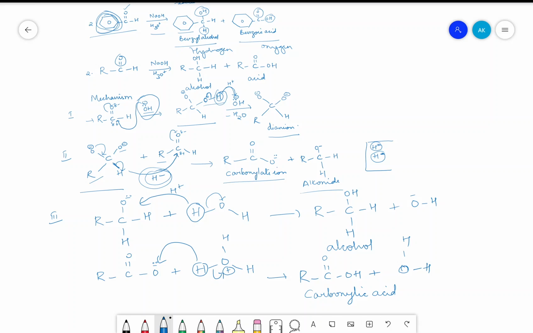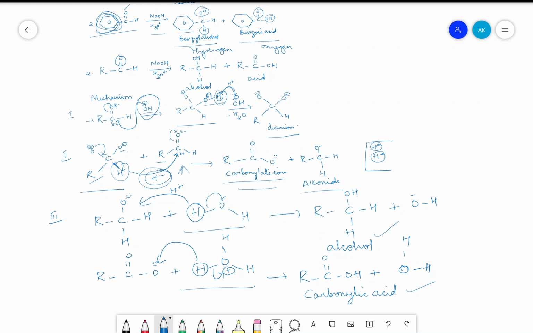The dianion reacts with another mole of aldehyde, which results in removal of hydrogen as H minus, that is hydride shift or hydride transfer, that results in the formation of carboxylate ion and alkoxide ion. These two things are followed by addition of proton from water and hydronium ion, which results in the formation of alcohol and carboxylic acid.